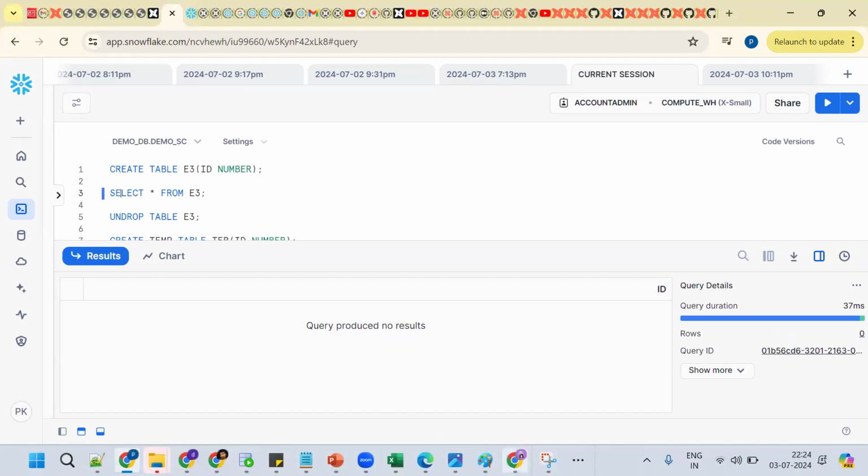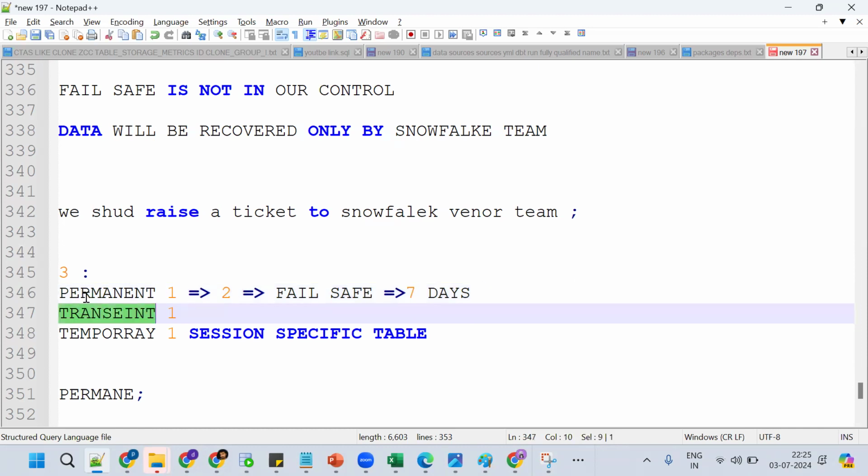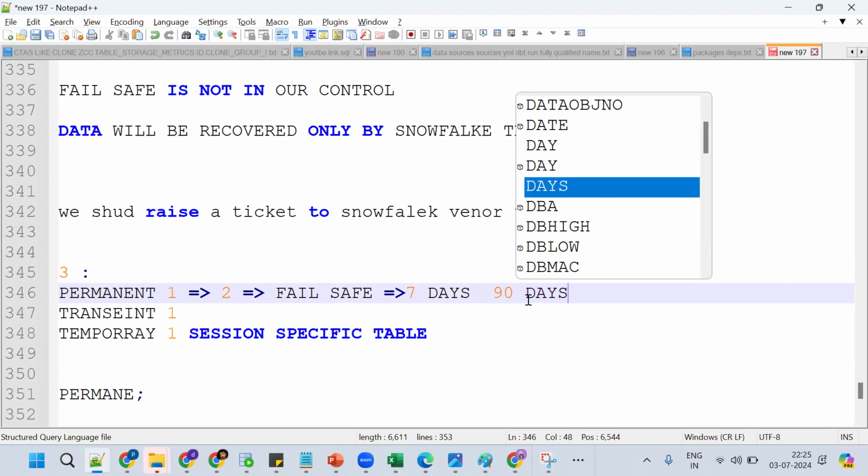So understand the concept: if you want to access historical data, we use the time travel concept. We perform an update statement, a delete statement, or drop the table, but I want to go to the previous state. Then you go for the time travel concept. Using the query ID, we can restore. These are divided into permanent, transient, and temporary tables. For all of these, the default is 1 day, but for permanent tables we can increase it up to 90 days, so up to 90 days we can access the same query. We can get it done. Got the point a little bit at least?